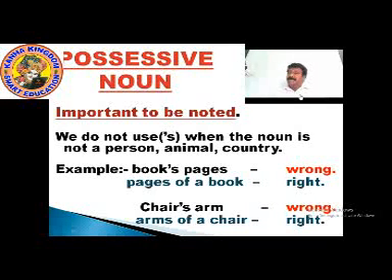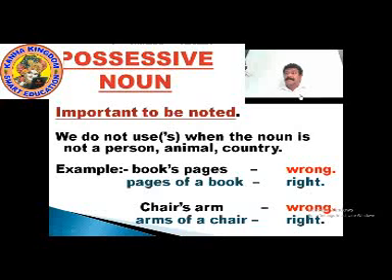We do not use it when the noun is not a person, animal, or country. For example, we have seen the nouns woman's bag, buffalo's milk, India's export. Let's see how correct the small sentences are.